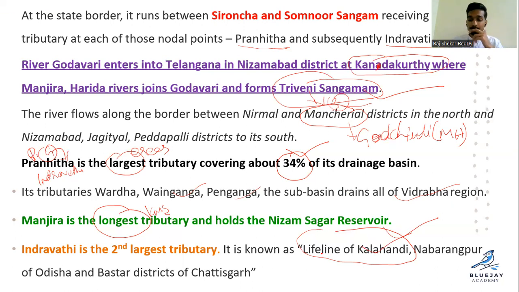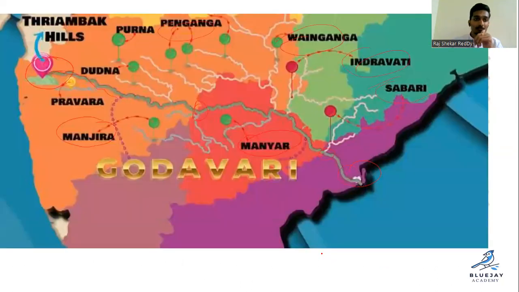Clear? Yeah. Next, this is the map of Godavari. It originated in Triambak Hills and then passes to here, Kandakurti in Nizamabad district.